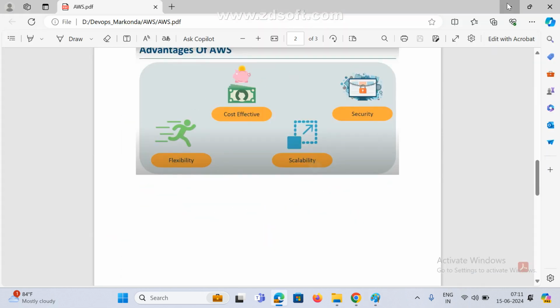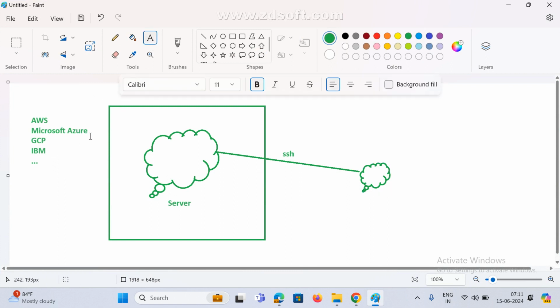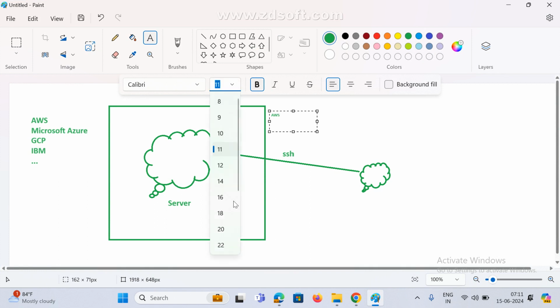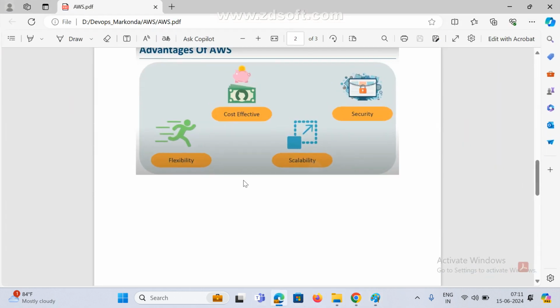And security. Security means everything is taken care of by AWS people. You don't worry. These servers are maintained by AWS people, so they will take care. We need not worry what security is and how it will work. Suppose this instance is not working, so how to fix it? You need not worry about those. Everything is taken care of by AWS.